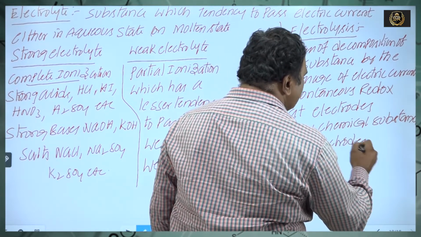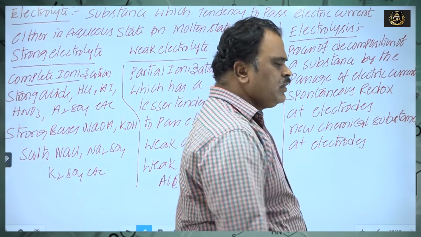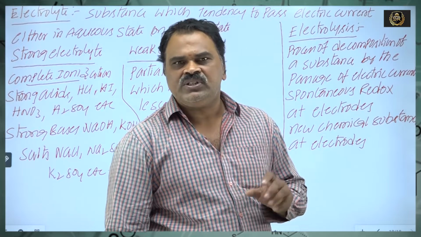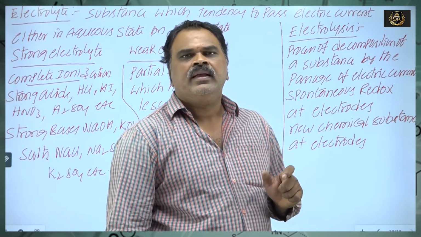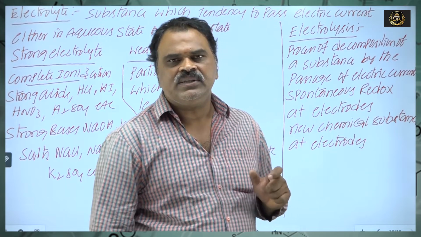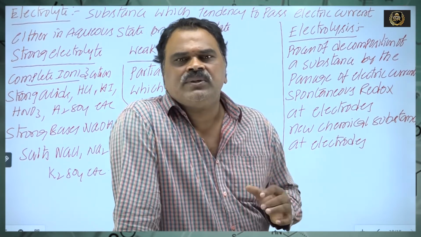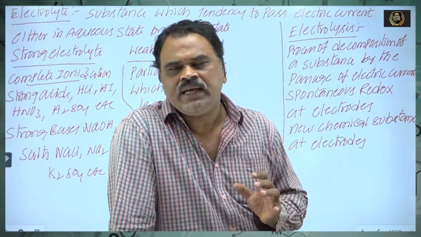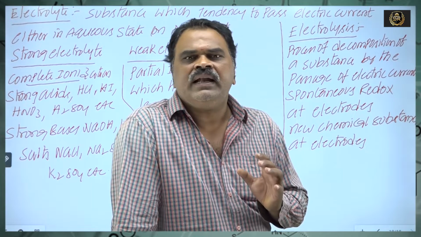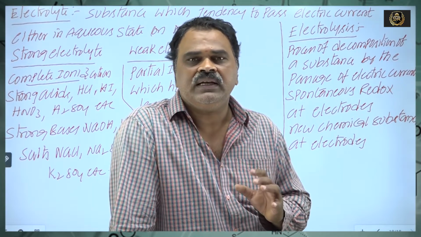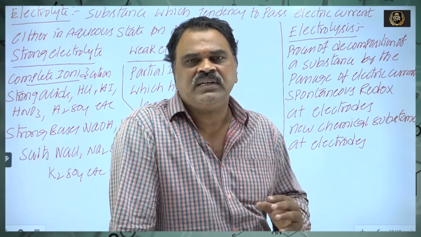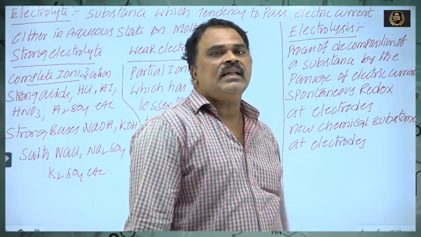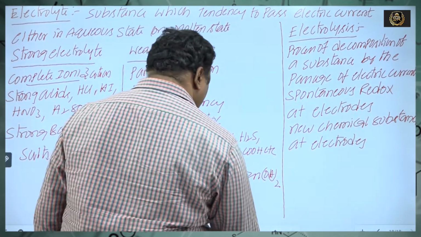The phenomenon of chemical decomposition of a substance by the passage of electric current through an electrolyte, with a spontaneous redox reaction, where both oxidation and reduction take place at the anode and cathode, and new chemical substances are deposited or liberated at electrodes, is nothing but electrolysis.